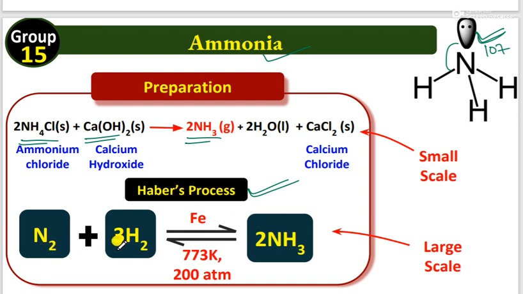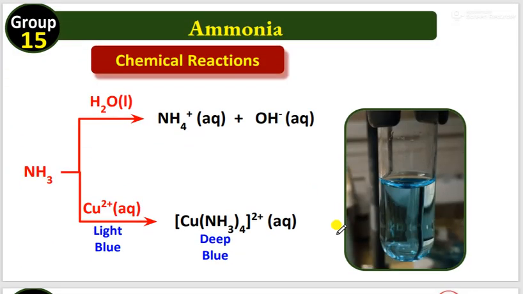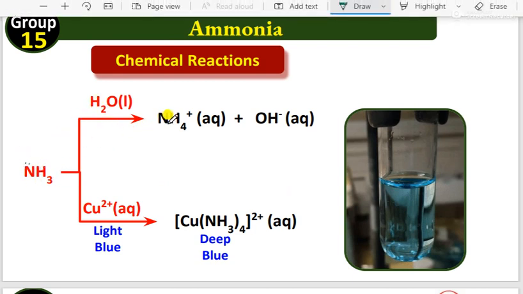Nitrogen plus hydrogen combine in the presence of an iron catalyst. You use a temperature of 773 Kelvin and 200 atmosphere pressure. Nitrogen and hydrogen combine to form ammonia. By this method, we can produce ammonia. Remember, this is an important point. Let's see the chemical properties of ammonia, and this is a very important chemical reaction. Ammonia reacts with water, acting as a base, so it takes a proton and produces OH minus.